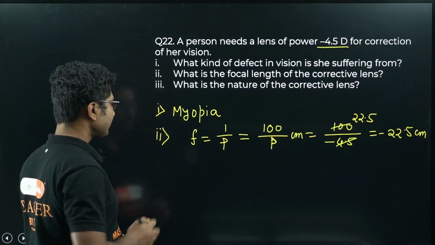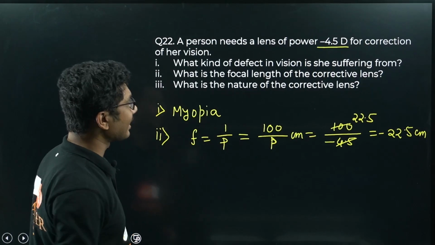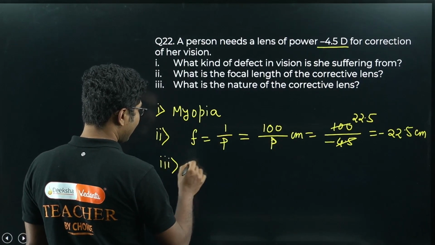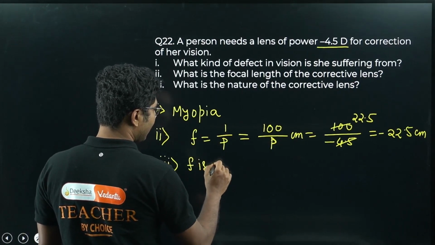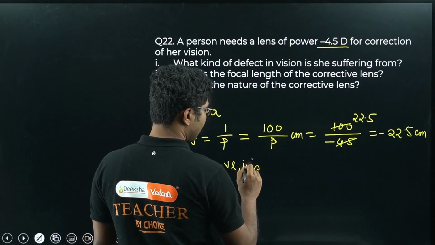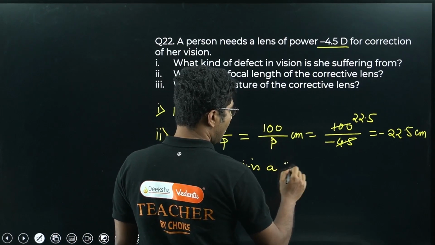Now, what is the nature of the corrective lens? Definitely the focal length is negative, f is negative, so it is a concave lens.